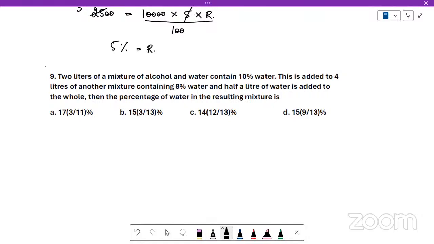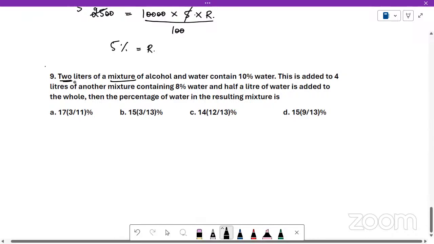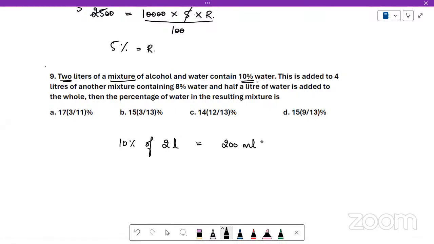See, there are two mixtures of alcohol and water. Then the first mixture, how much quantity are we taking? 2 liters. In this 2 liters, what percentage is water? 10%. So how much is 10% of 2 liters? 200 ml, right? 10% of 2 liters is 200 ml.